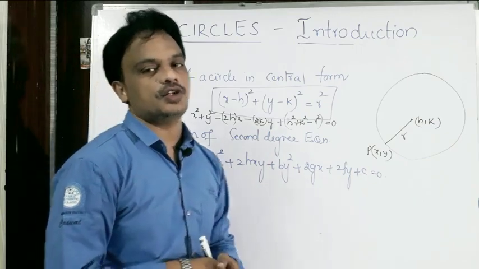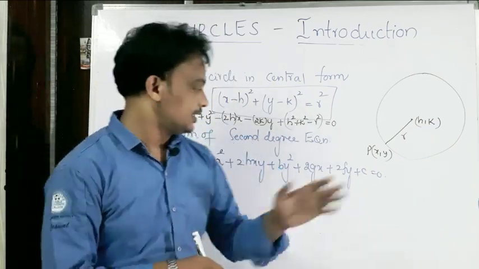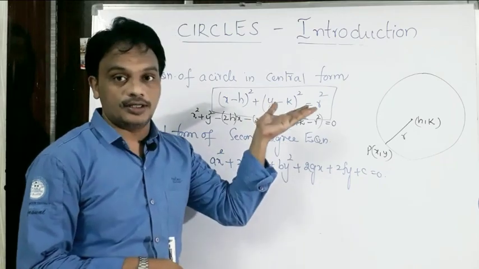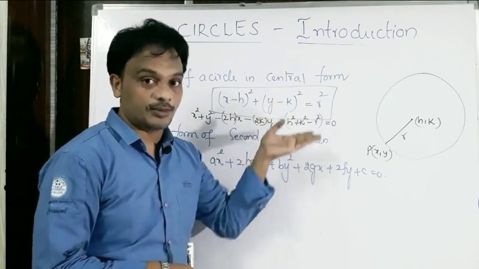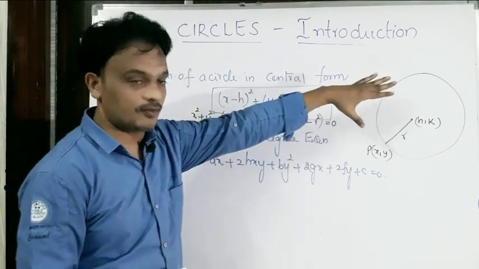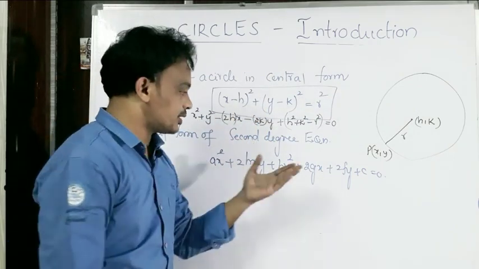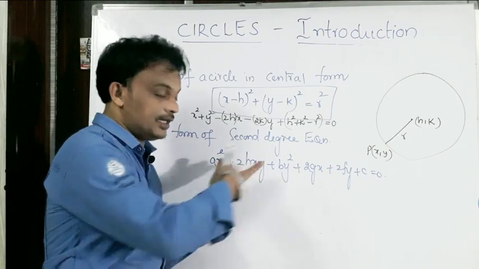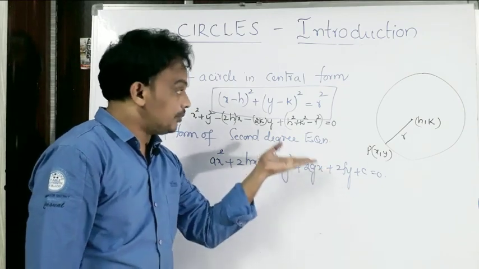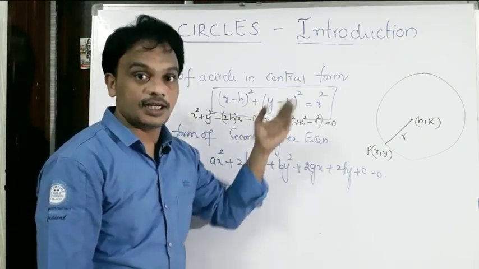Actually, this is the general form of a second degree equation. When does it become a circle? Please observe this. What I am explaining is that the equation of a circle is a second degree equation. But I am going to explain whether any second degree equation, when it becomes a circle, has any conditions.